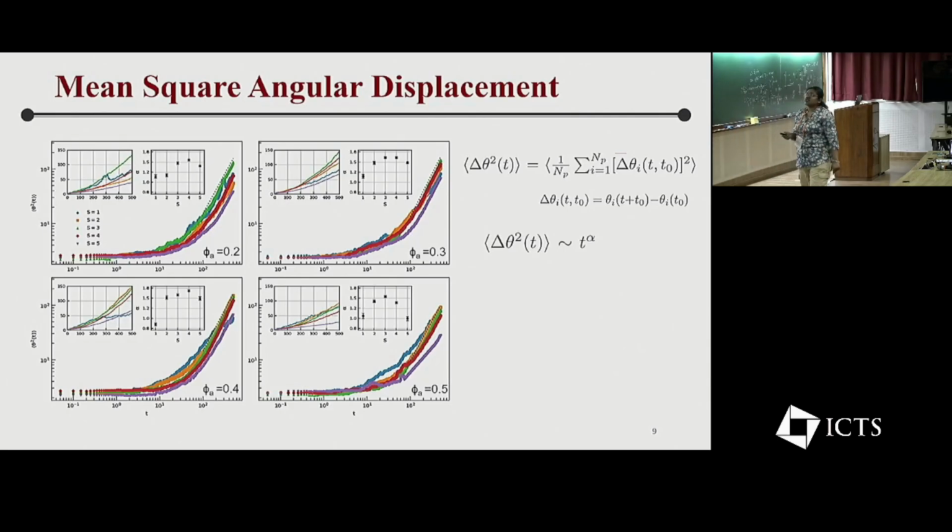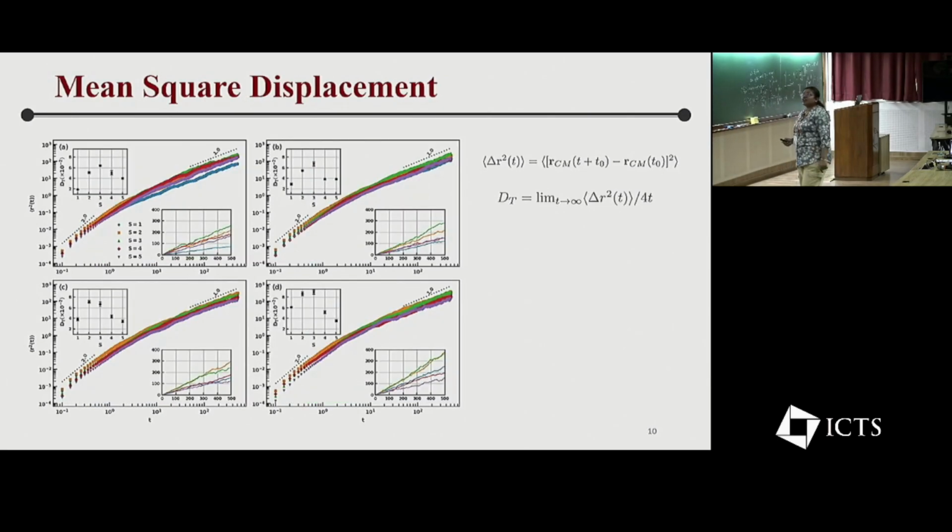Now we want to know the translational behavior of our cluster. For that we calculate MSD. In this case, we again get common behavior for all packing fractions, that is ballistic to diffusive behavior. But at late time, when we calculate diffusivity, we get the highest diffusion at size ratio 2 and 3. So from here we can say that the cluster is translating more for size ratio 2 and 3, and you can see here that for size ratio 4 diffusivity immediately decreases, because in this case the cluster is rotating more.